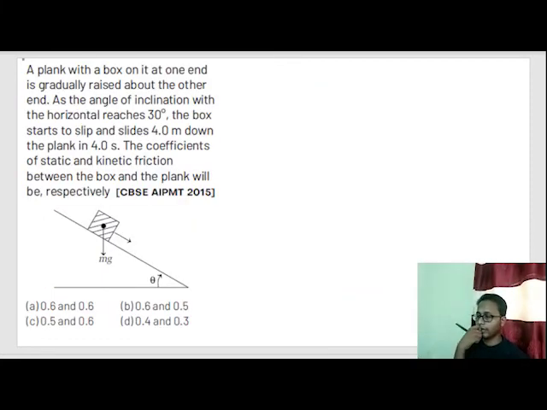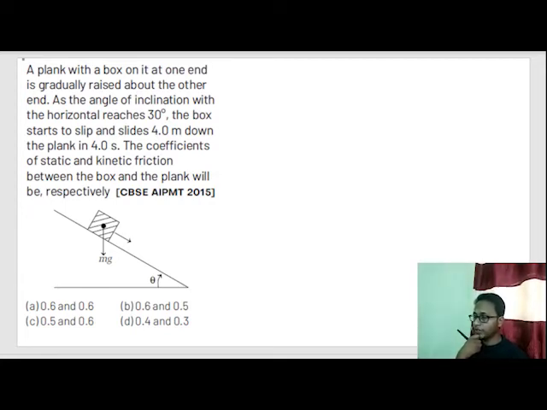Now let's read the next question. A plank with a box on it at one end is gradually raised about the other end. The angle of inclination with the horizontal reaches 30 degrees. The box starts to slip and slides 4 meters down the plank in 4 seconds.